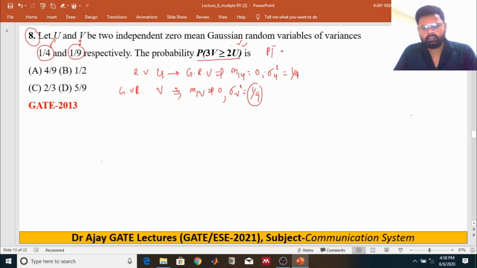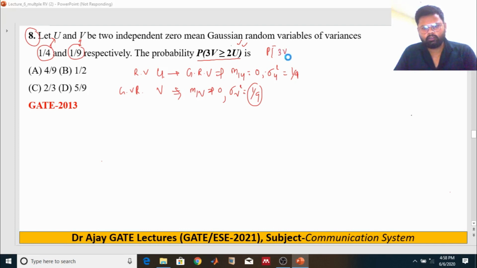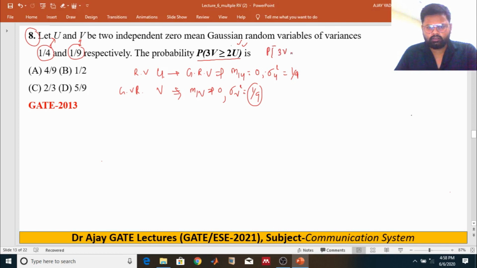We have to find this probability, which can be written like that: 3V minus 2U greater than or equal to 0.